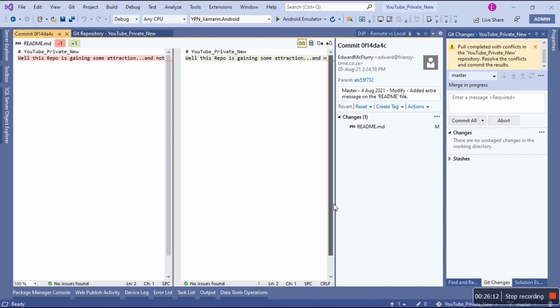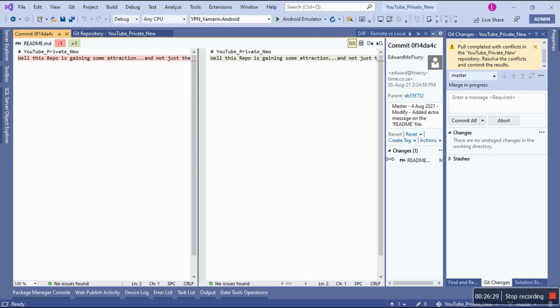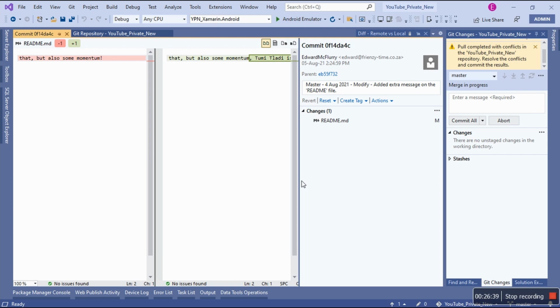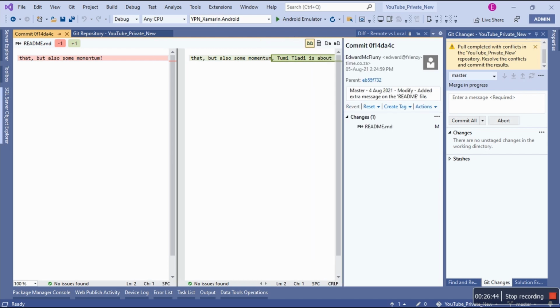You see, Microsoft, now you see why we need to complain, because this thing was just, I don't want the whole window. I want this part to be removed here. Microsoft, here you really screwed up. There we go. So it's taken Tumi Tladi. Okay, so now we know. Cool. But what they did here is really stupid, because then they want us to close this. It's fine. So we know that this is going, right?